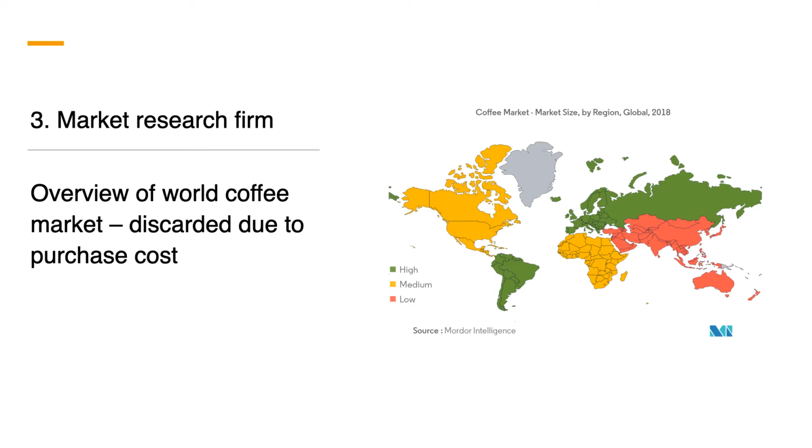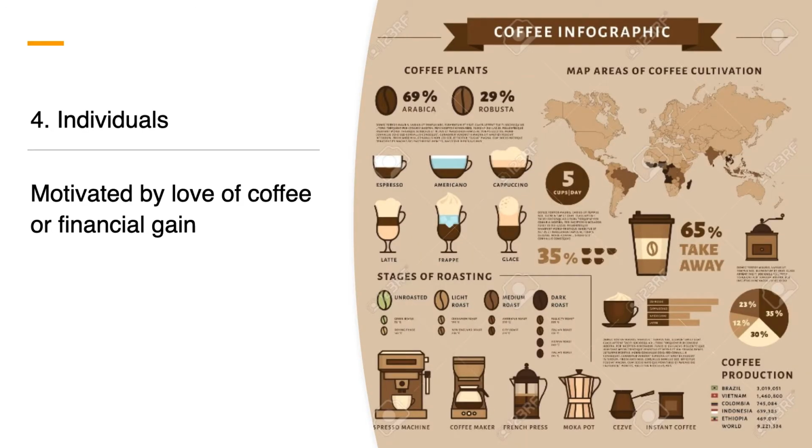Third category is from market research firms. Although they provide a huge amount of data, most of it requires purchase, so this source is discarded. The fourth category is individual works. They are created by either coffee lovers or for financial gain. For example, this infographic shows many interesting facts about coffee in one page.